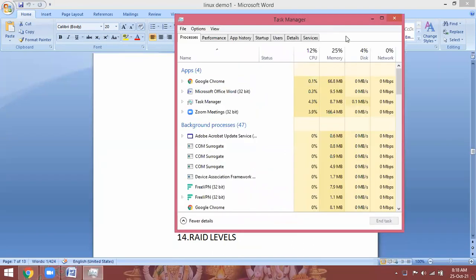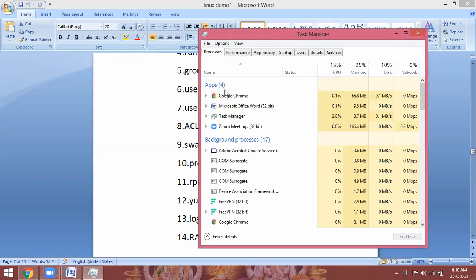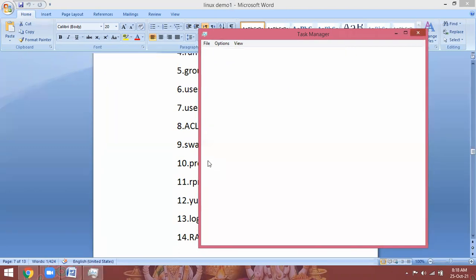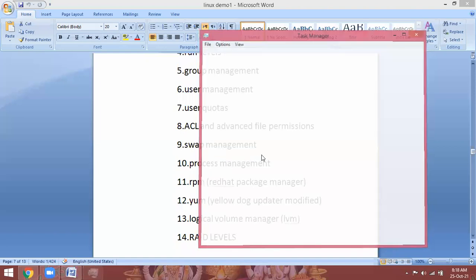Here you can check your processes, which processes are running in front end, which are running in back end, how much CPU utilization is going on, how much memory utilization, disk reads per second, writes per second, network input packets, output packets. Like that, as a Linux administrator, you have to analyze the processes on Linux servers. So we are going to learn process management.